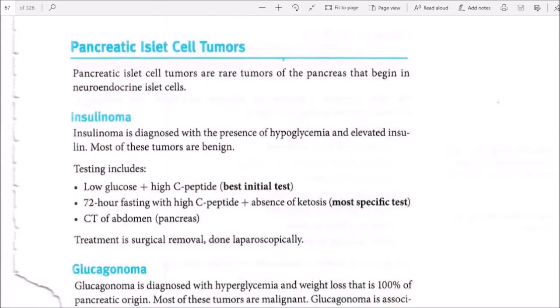Pancreatic islet cell tumors. Pancreatic islet cell tumors are rare tumors of the pancreas that begin in neuroendocrine islet cells. Insulinoma. Insulinoma is diagnosed with the presence of hypoglycemia and elevated insulin. Most of these tumors are benign.